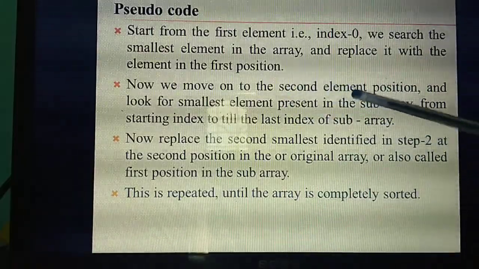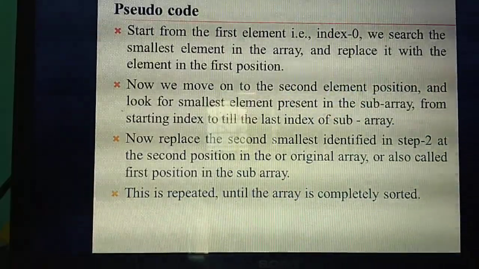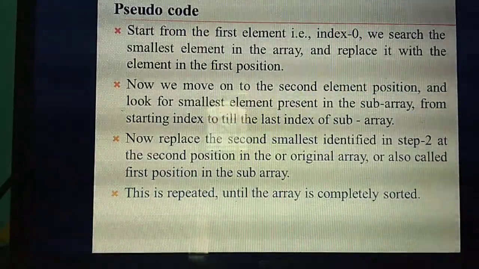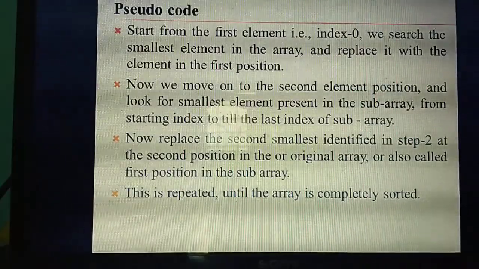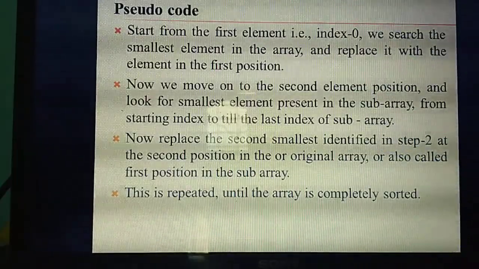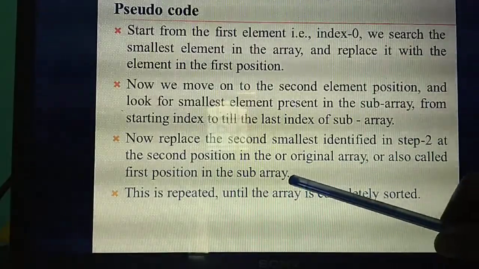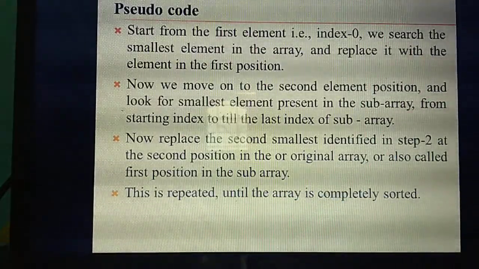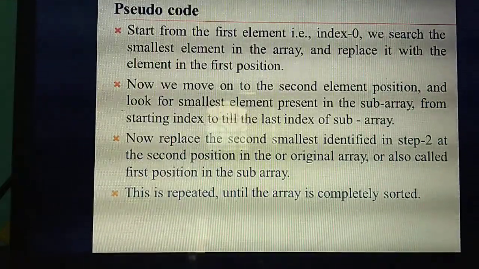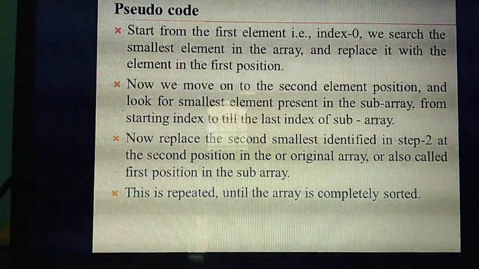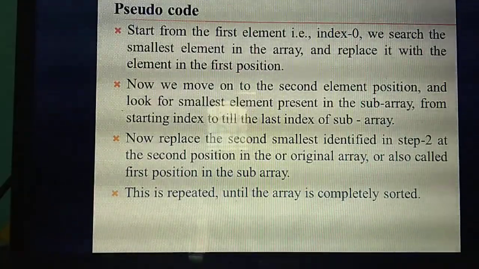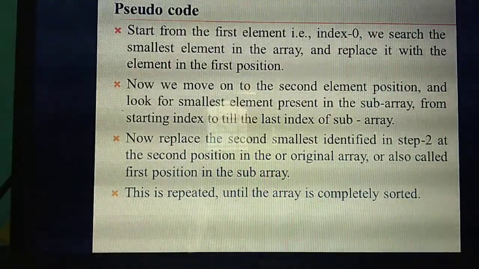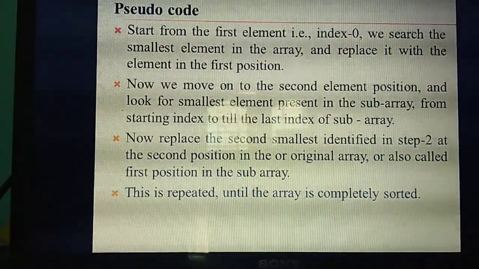Then next step. Next you move to the second position. So find the second smallest element, then place it in the subarray from the starting index to the last index. You search for the smallest element, then place it in the particular position in the array. This is repeated until the array is completely sorted. The step is repeated until the full array is sorted. For example, if 10 elements are present in the array, there will be 10 steps, until the elements are sorted. Understand? By your own words you can write this.